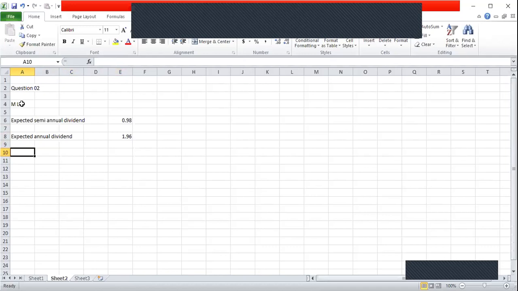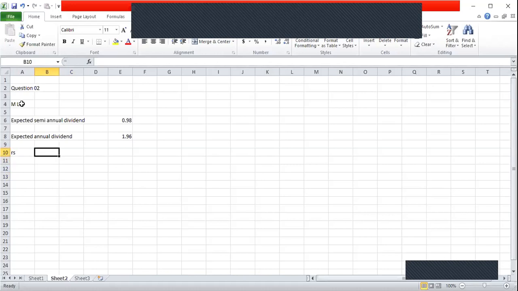So using that, I can calculate the yield or required rate of return of M Limited shares. RS I can calculate for this company. So if you remember, when I was discussing the presentation, I told you RS consists of 2 components. RS consists of dividend yield and the capital gain. Dividend yield is represented by next year dividend or D1 over the current price. Capital gain is represented by G or the growth rate.